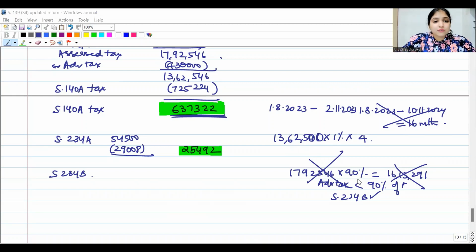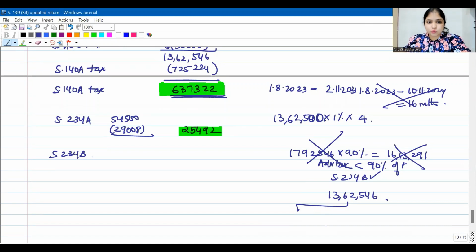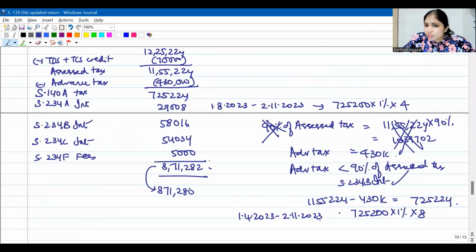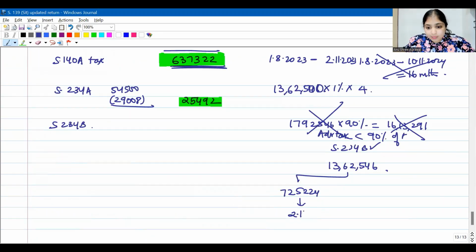Right, now this 234B interest I will calculate on what? Listen to this. See, what is a shortfall? You should have paid 17,92,546. How much you paid? Only 4,30,000. So what is a shortfall? 13,62,546. Out of 13,62,546, 7,25,224 you already paid, guys, in the original return. When did you pay this? When did you file the original return? On 2nd November 2023, you already paid this.